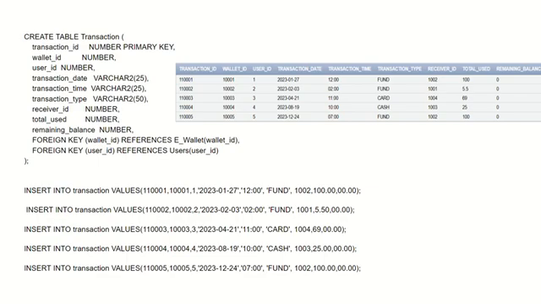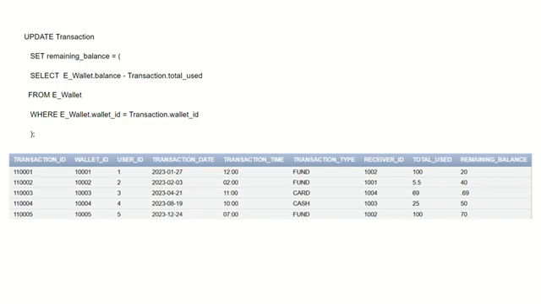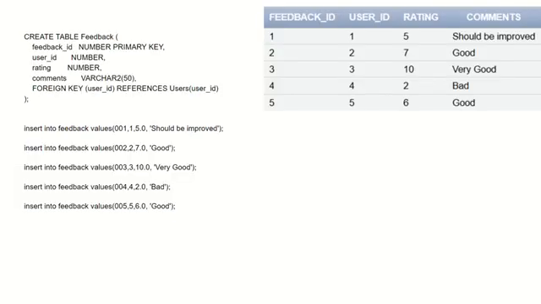I put the remaining balance as 0 because I want to update it. Here there is an update script for that, so I calculated and updated it. Here is the updated form of the transaction table.